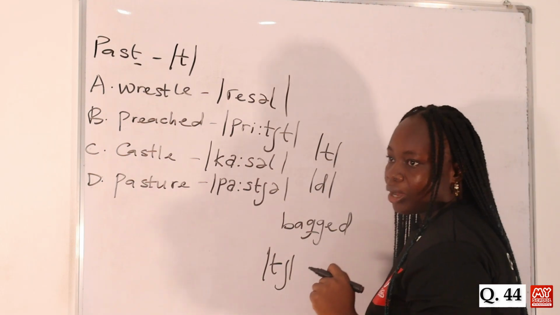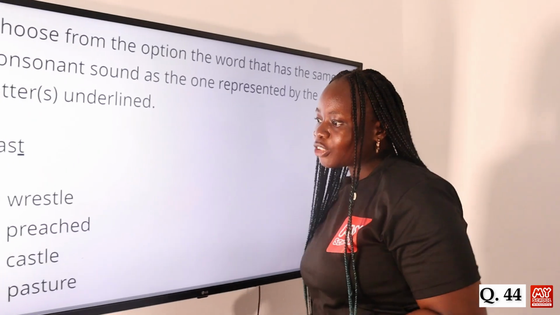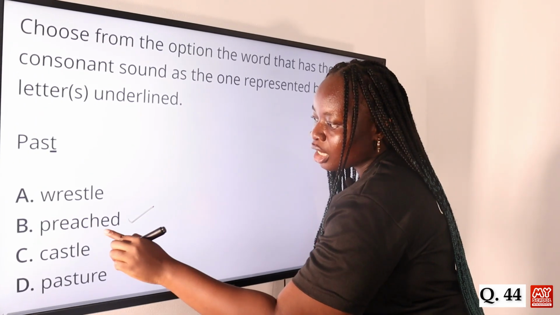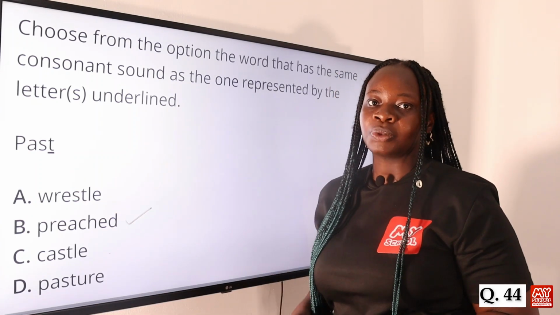So let's go to the screen to mark our answer. So from the transcription of these words, we can see that option B, preached, has that consonant sound t that we can find in past. So option B is the answer to this question.